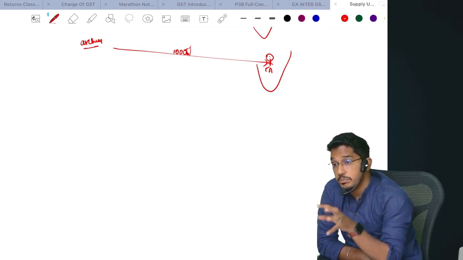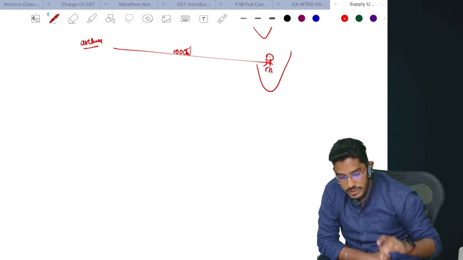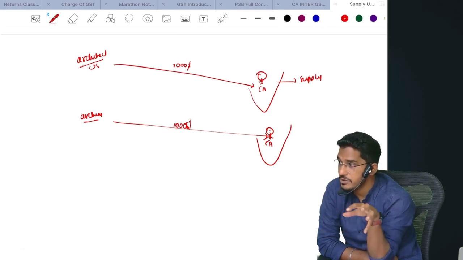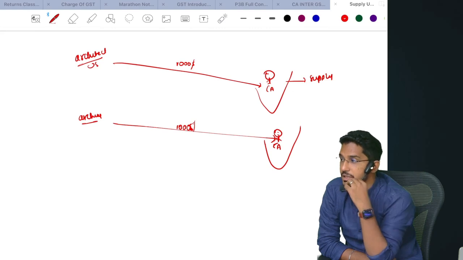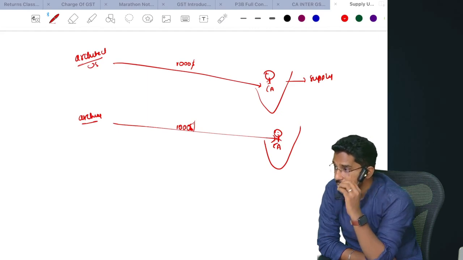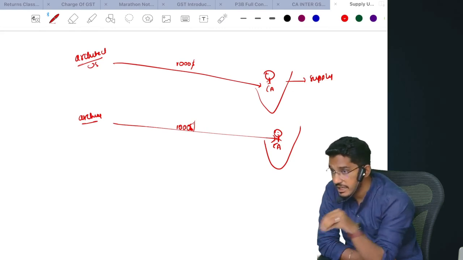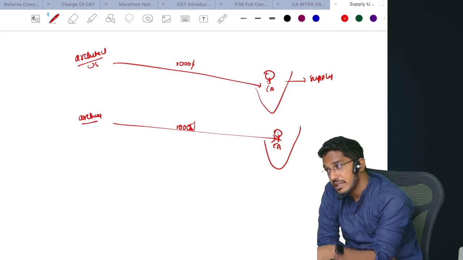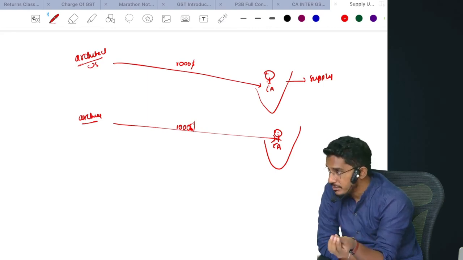The government has put the burden of collecting and paying the GST on whom? On the supplier. But you tell me, will that mechanism work in this case? Supplier collecting the GST and depositing that with the Indian government, will that mechanism work here? In this transaction, who is the supplier? Architect. Who is in where? US. Can the Indian government impose a responsibility on that US architect to collect the amount of GST from the resident in India and deposit it with the Indian government? Even though he has collected and has not deposited it with the Indian government, is there any way the government can collect it from that person? Can they force that person? Can they take action on that person?